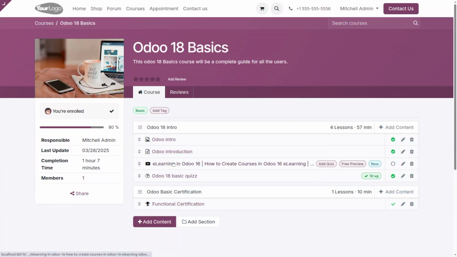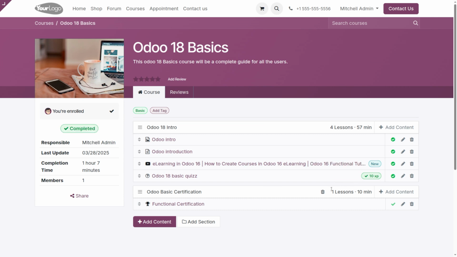Now we are in the course. If we didn't complete the view, or we didn't completely watch the video, we can set it as completed like this. Now a completed option will be available on this website.